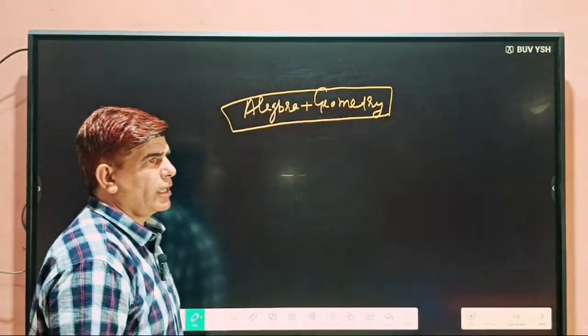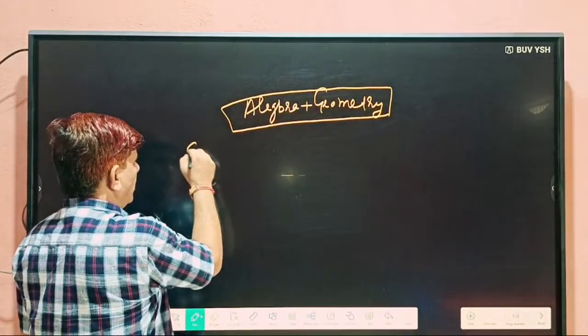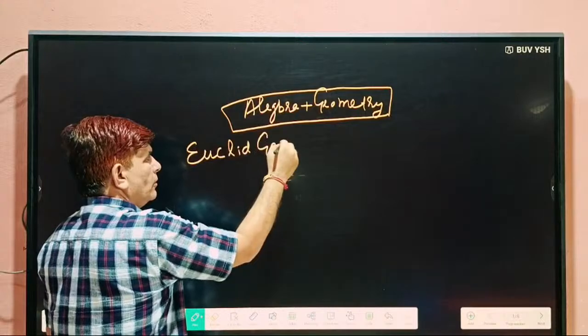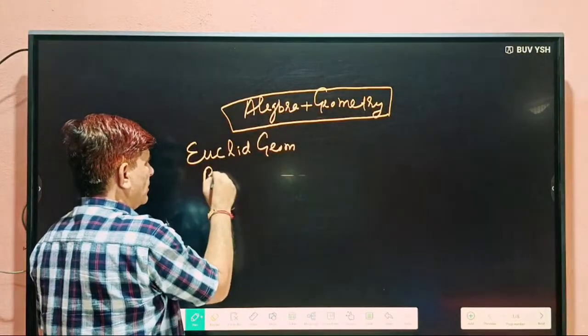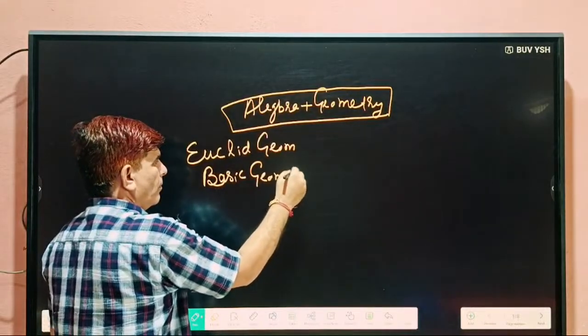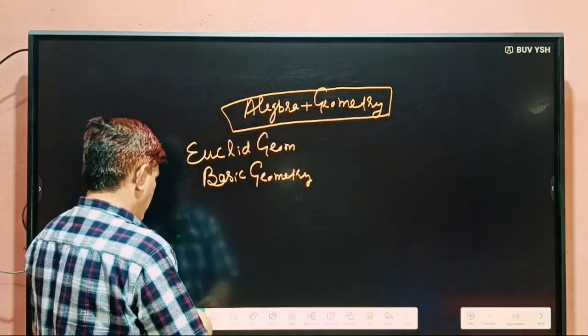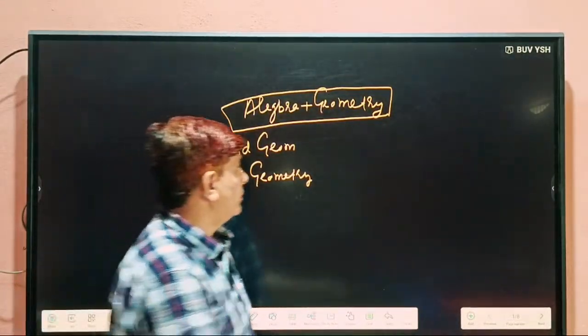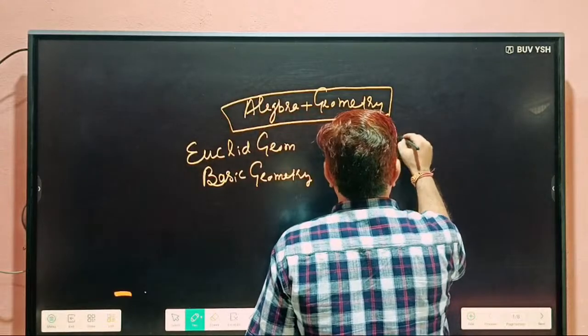Actually, if we are talking about geometry, geometry means Euclid geometry, or what we can say basic geometry. But here it is coordinate geometry.